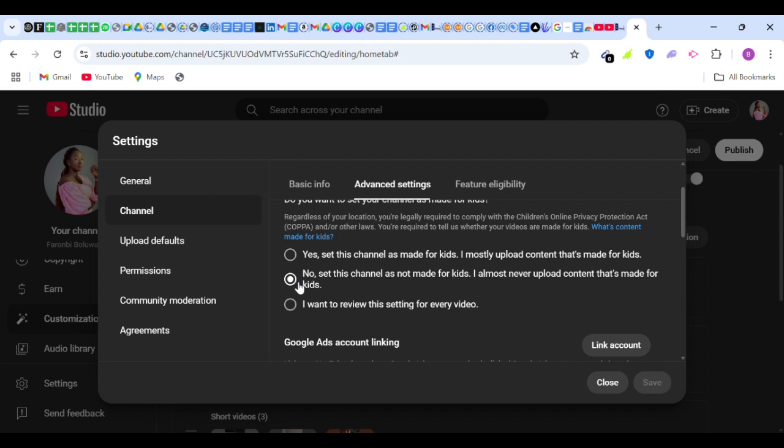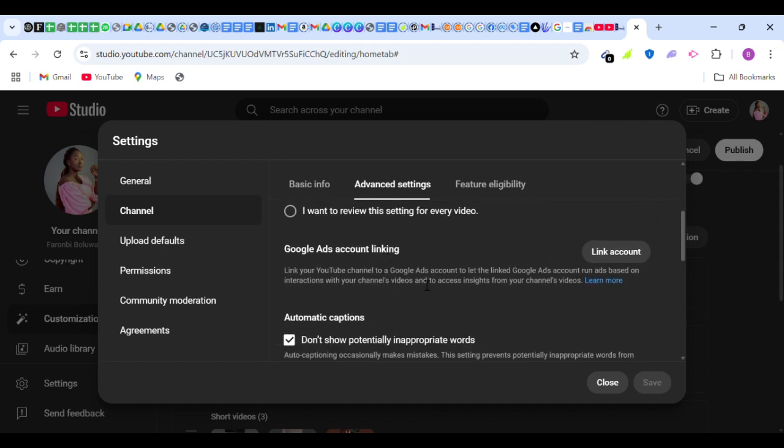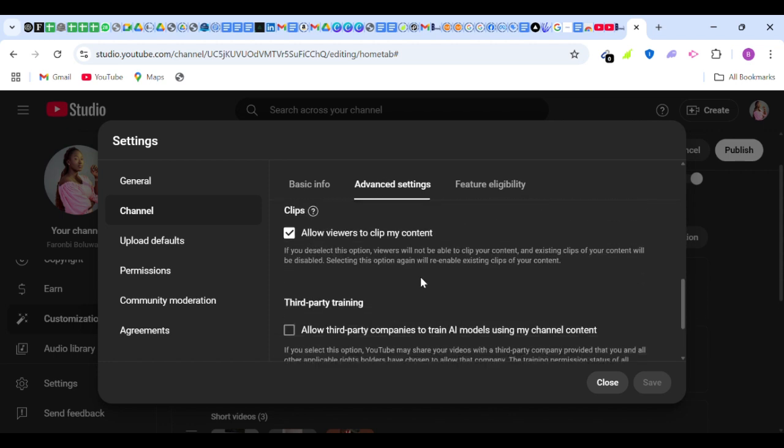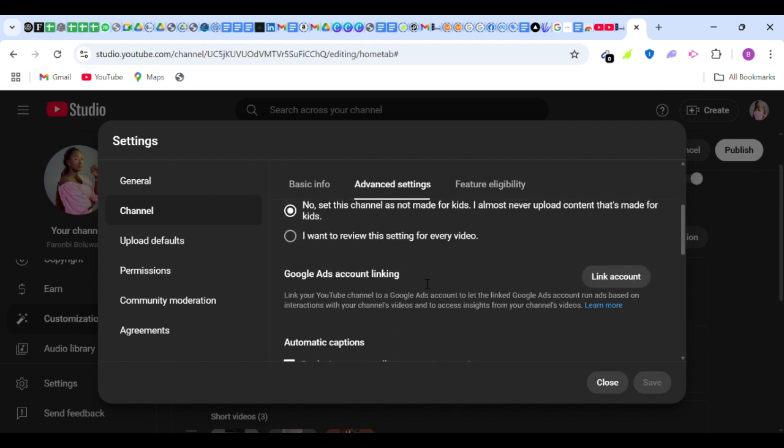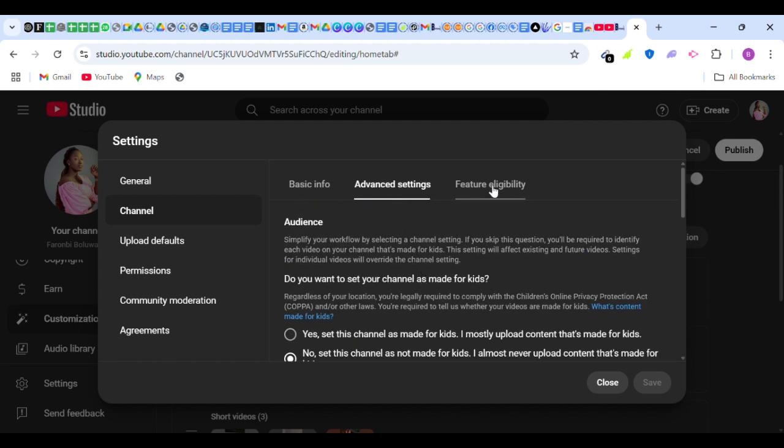But if you're not creating content that is made for kids, then you want to put it here, so you don't have to always go back to your post. Whenever you want to upload a video on your YouTube channel, you don't have to go back there and toggle this on. If you have done it here, you don't need to keep on doing it all the time. Do you understand? So you make sure that you do what is necessary on this end, right?